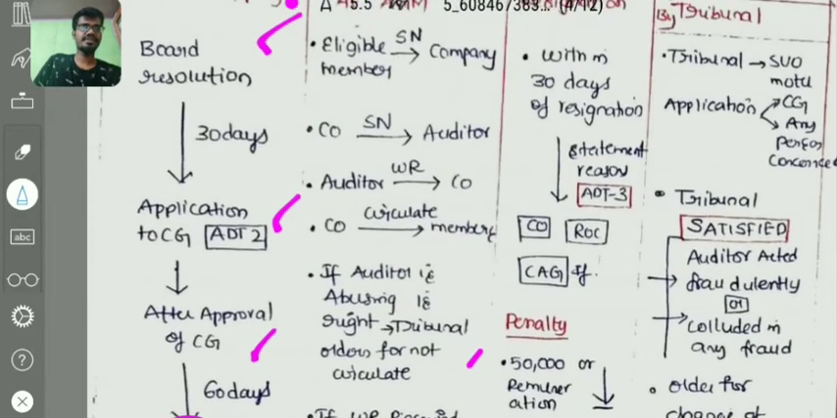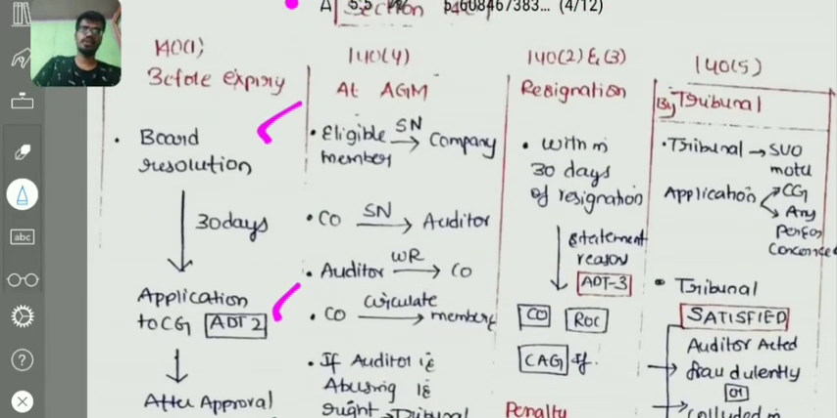And coming to our next one, that is resignation of auditor. The resignation of auditor has been dealt with in section 140 subsection 2 and 140 subsection 3. Within 30 days of resignation, the auditor has to send a statement on the reasons for his resignation in ADT 3 to the company and to the ROC, that is the Registrar of Companies, and the C&AG if he is an auditor of a government company. Within 30 days he has to send that in ADT 3, right?